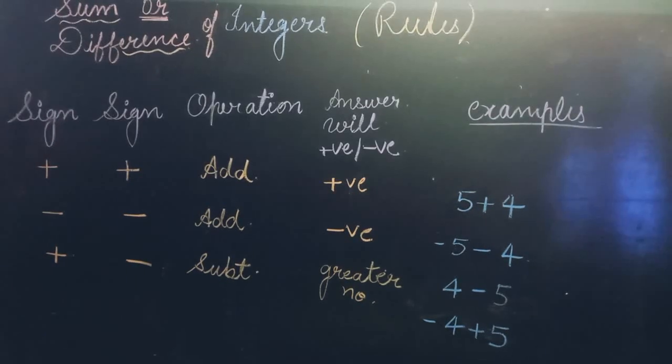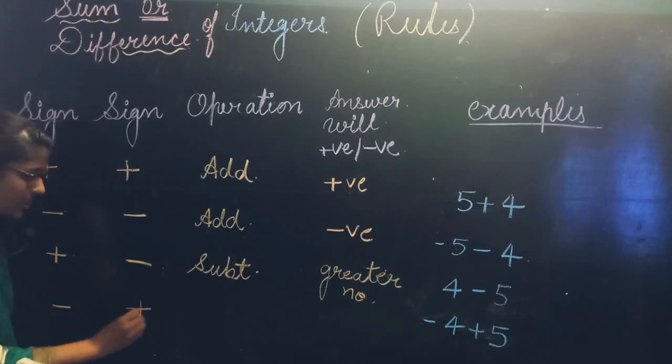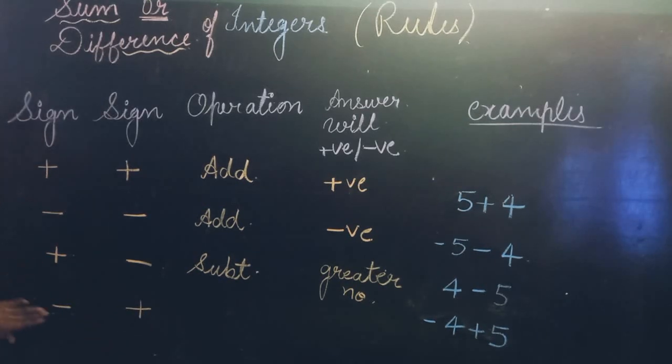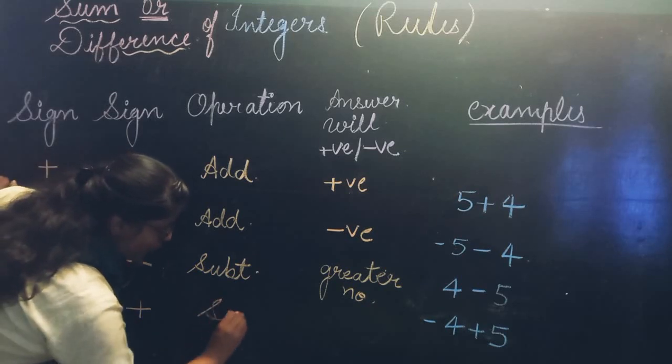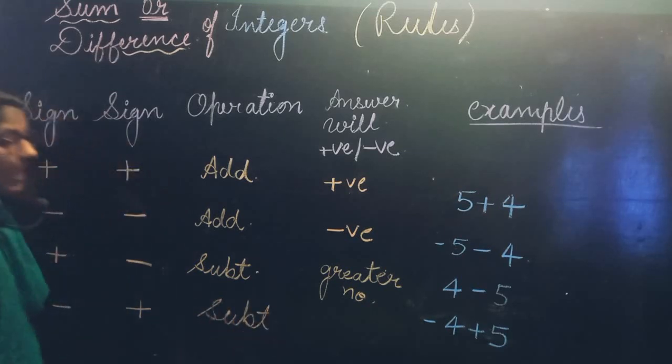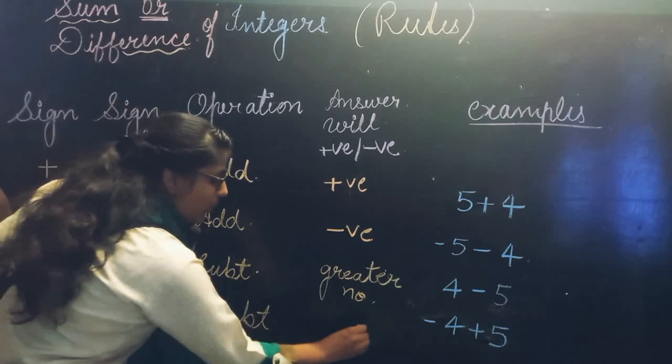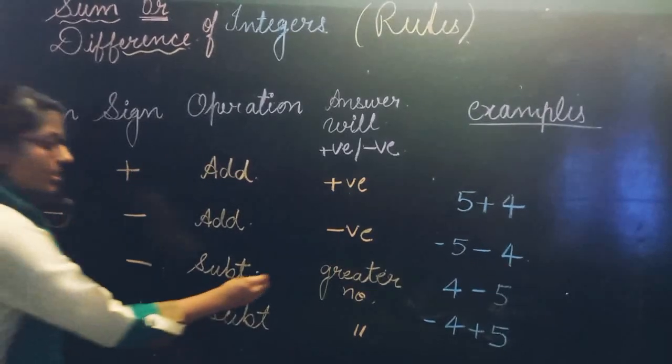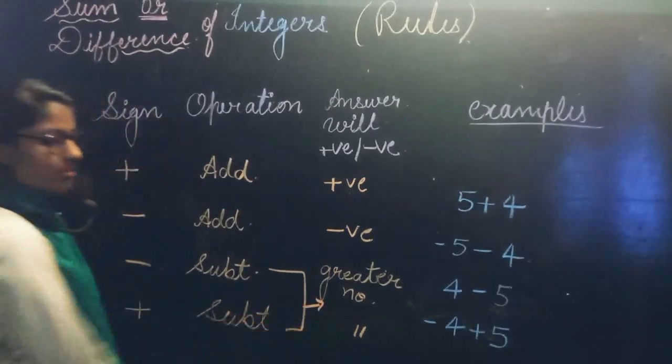Done? Now the last rule is, if both have different signs, one is minus, another is plus. Okay? Both are similar rules. One is positive, one is negative. Either first is negative and second is positive, but the rules are the same. When you have different signs, you will do their subtraction. What do you need to do there? Subtraction. And which sign will it become? Again, the greater number's sign will become there. Yes, this rule is applicable for both.